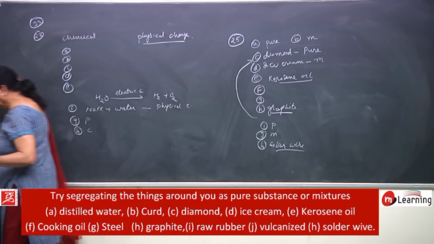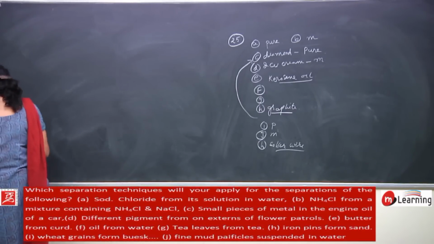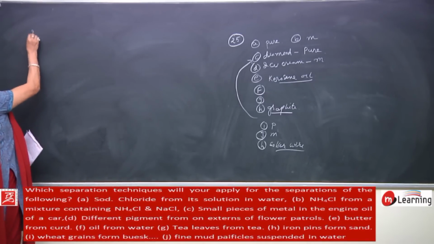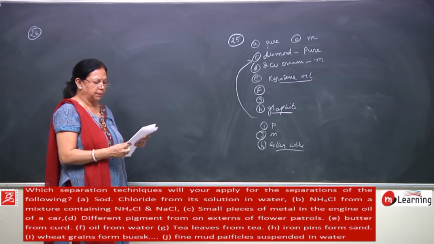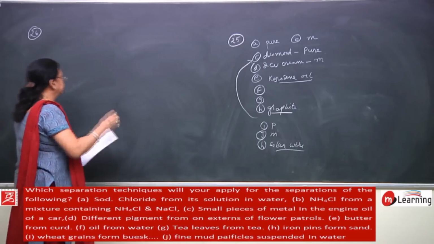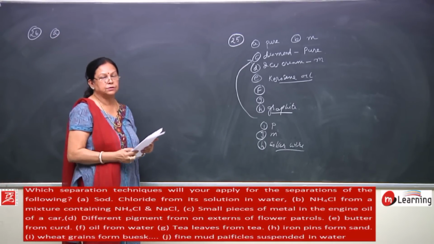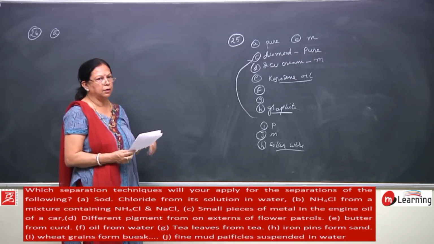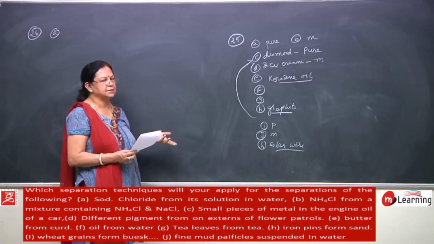Then next question, that is question number 26. Which separation techniques will you apply for the separation of the following? First is sodium chloride from its salt solution. Sodium chloride dissolved in water, how will you separate it out? You can separate it just by distillation.